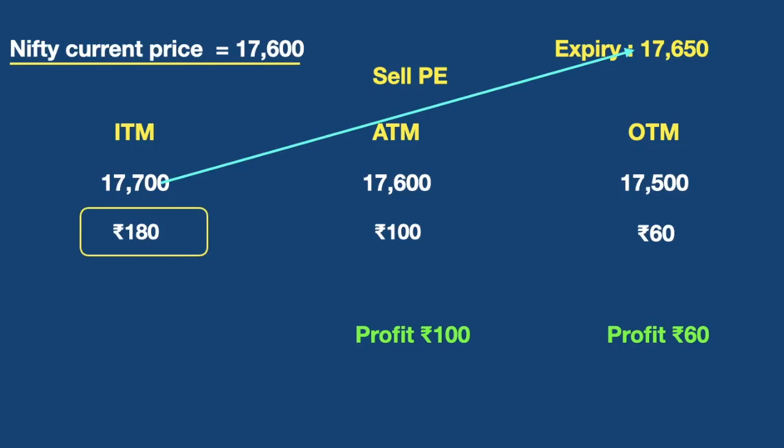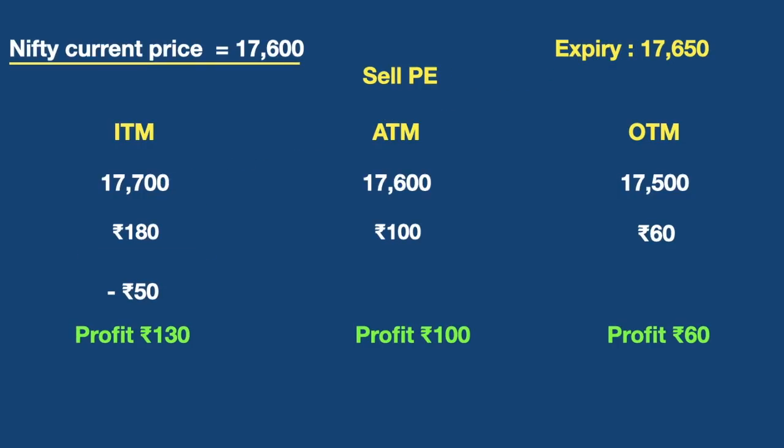So what we need to do is, from this 17,700 we need to minus Nifty's price on the date of expiry, which is 17,650. Now the answer is minus 50. So out of this 180 rupees premium which we received, this 50 rupees will be our loss. Now the balance amount is 130 rupees. So this 130 rupees will be our profit.